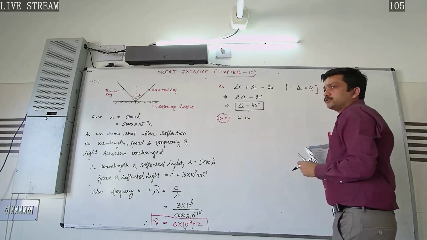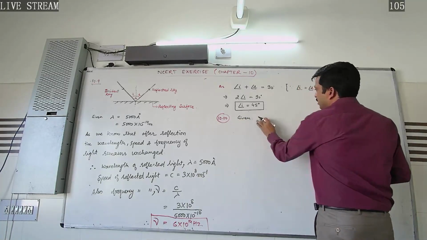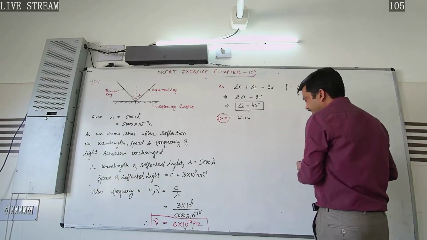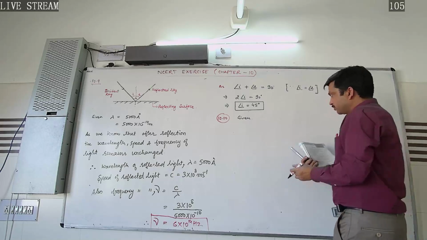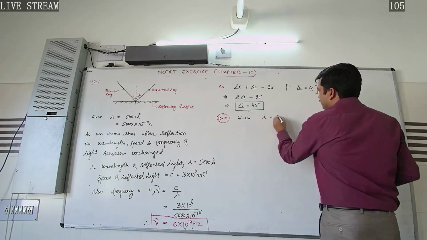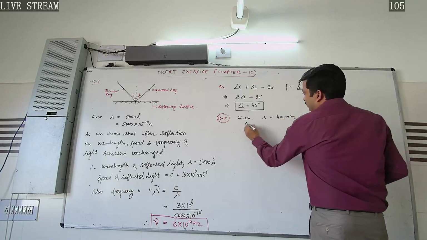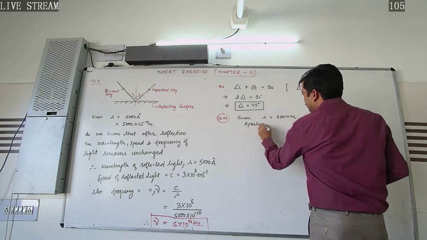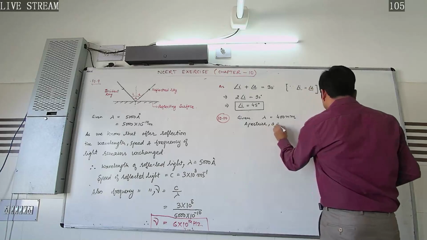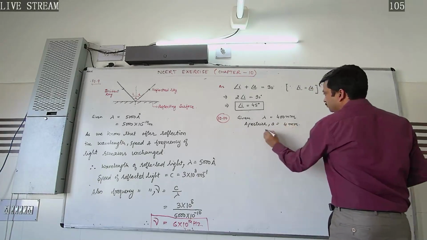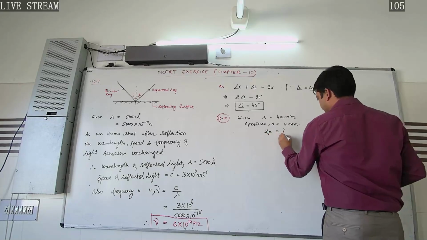We denote the aperture as a, and the wavelength of light is given as 400 nanometer. The aperture a is given to us as 4 millimeter. We want to calculate the Fresnel distance.